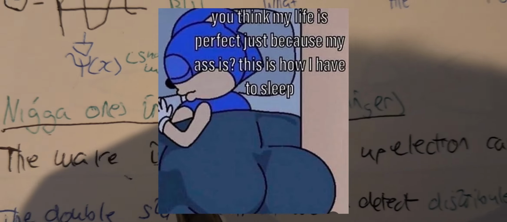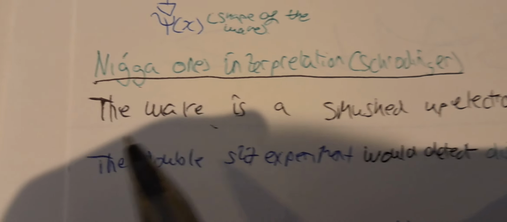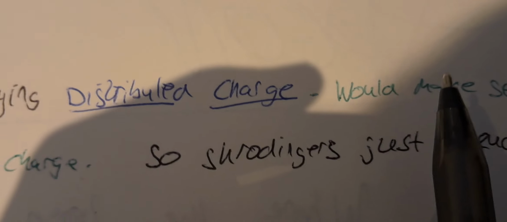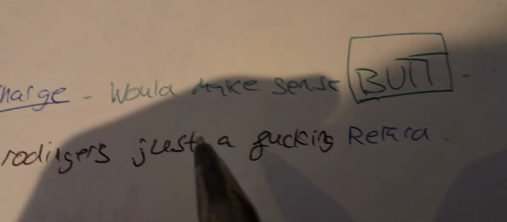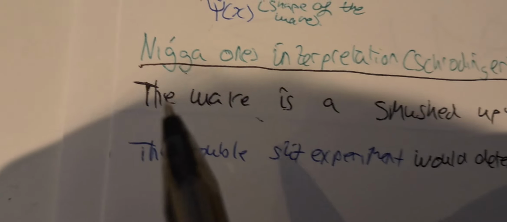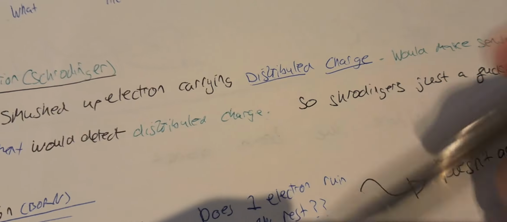Now, the first interpretation of this, by Schrödinger, of course, is that the wave is a smushed up electron carrying a distributed charge. Now, that would make sense, right? But the double slit experiment would detect the distributed charge, right? But it does not do that. It detects the charge coming in all at once, right? So that just means that Schrödinger's interpretation is wrong at this point.